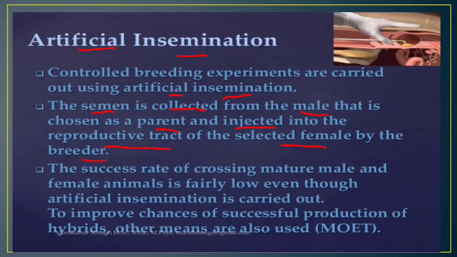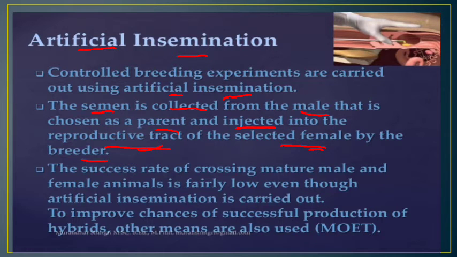First the breeder will select the superior male, and will also select the superior female. Then from the superior male they collect the semen, and that collected semen is injected into the reproductive tract of the selected females by the breeders.